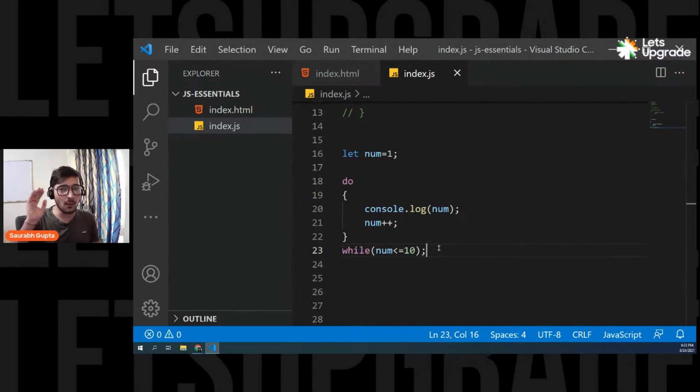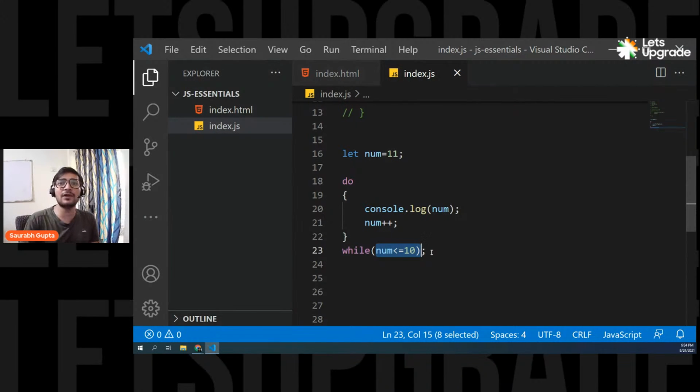Now you know that in while you check the condition first and then execute the code. In do while you execute the code first and check the condition afterwards. So the extra thing that it gives you is this. See, what if I initially make my num equals 11? Now I have made my num equals 11 in the start only. Now if you see, I know my num is 11, and initially only, the first time only, my condition is wrong. You can see that num is equal to 11, and if you compare, 11 is less than or equal to 10. No, it's false.